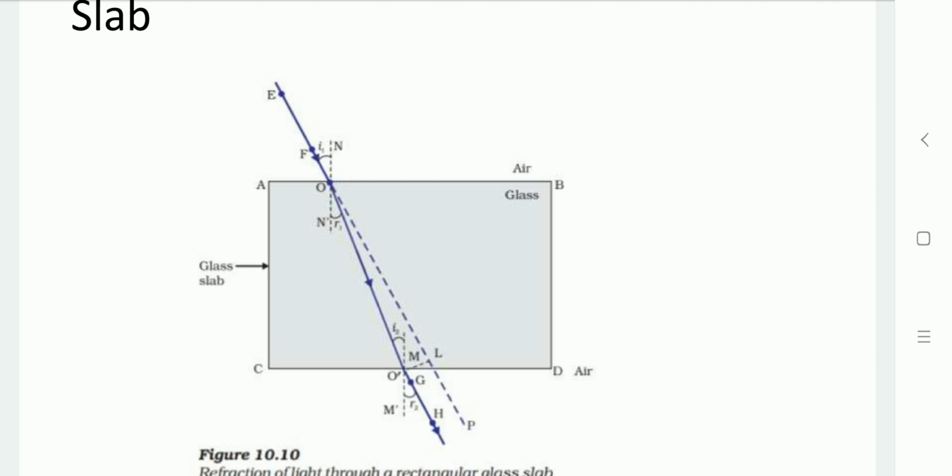And as you can see, EO and O dash H are parallel lines but shifted. The shifting is there because in between is the glass medium, the denser medium, where the speed of light is different. The dotted straight line shows that if the glass medium were not there, the light would propagate further in a straight line. But that is not true, as the glass medium is present.